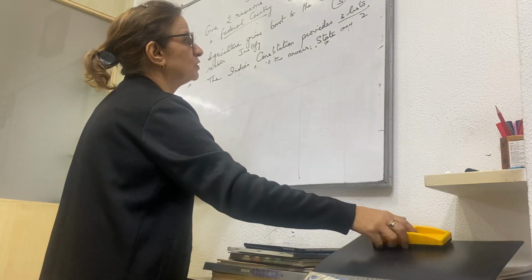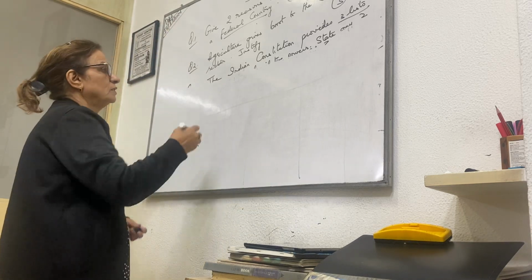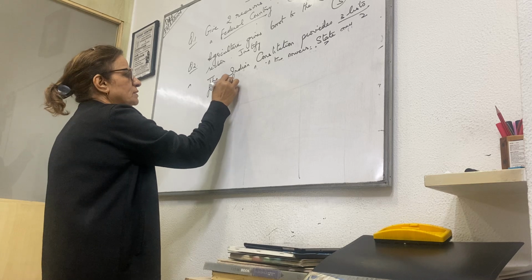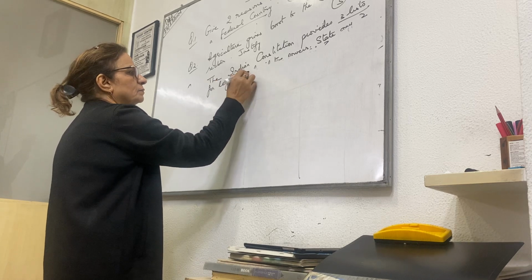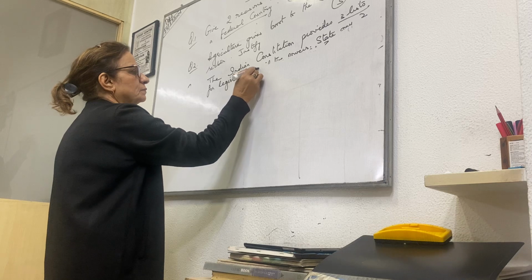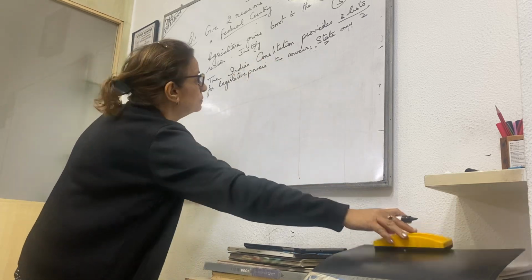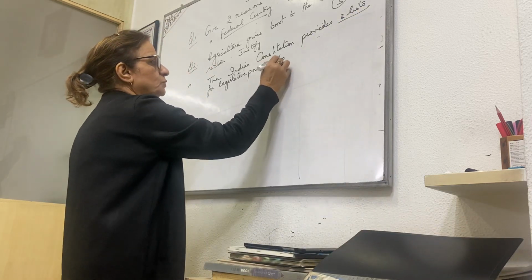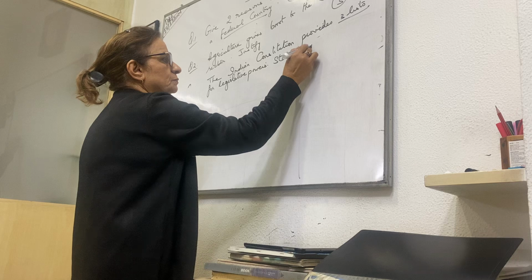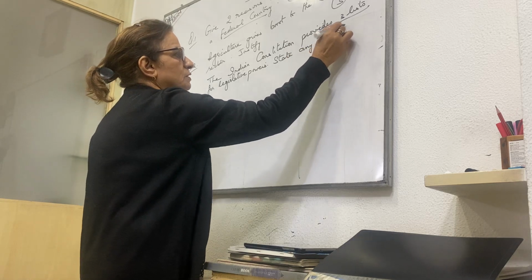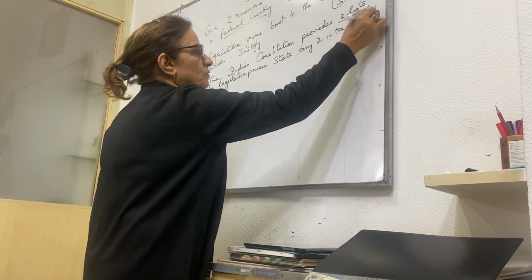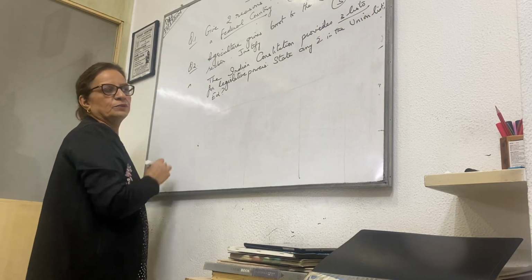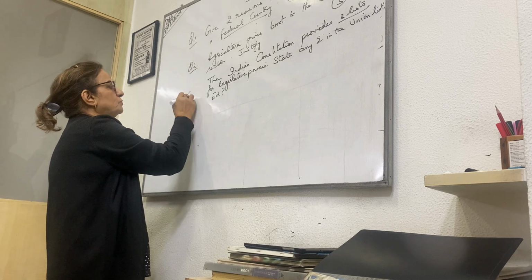And the third part of the question was, education comes in which list? The 3 lists for legislative powers. Sorry, I erased it by mistake. State any 2 in the union list. And the third part of the question was, education comes in which list? Okay. Now, question number 4.